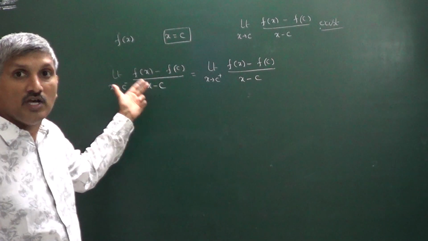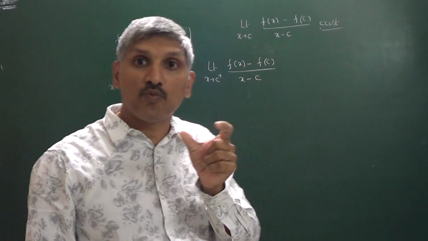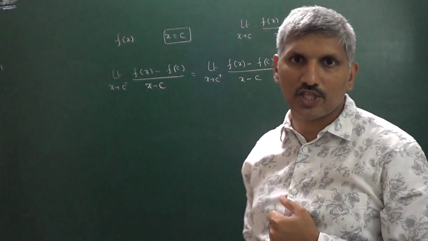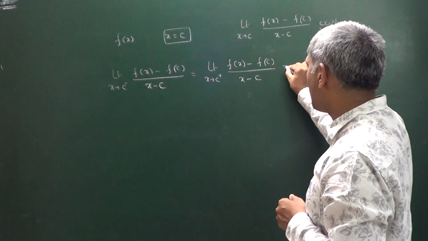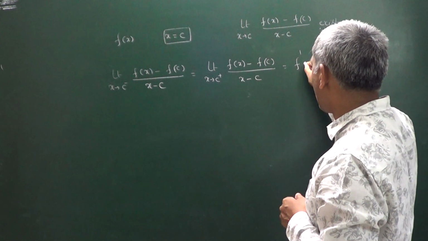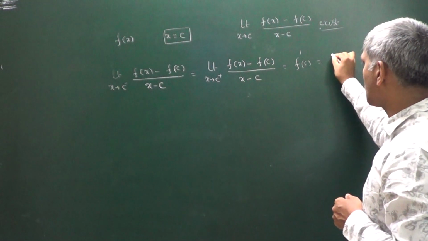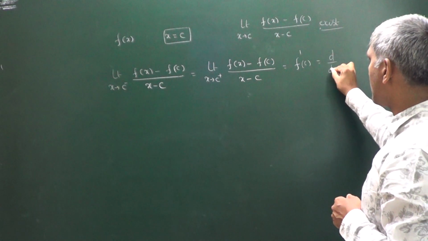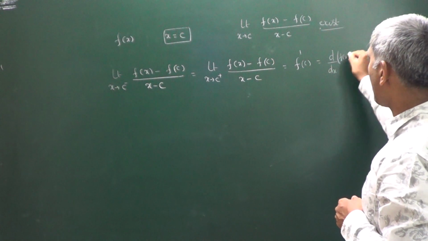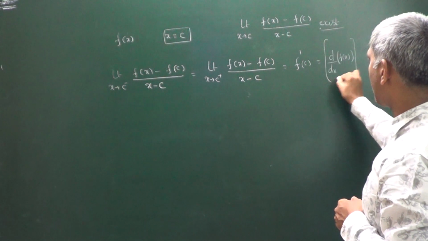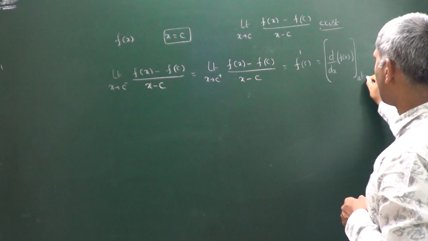When left hand limit and right hand limit are both equal, then we say that the function is differentiable at x is equals to c, and we will write this as f dash of c, that is nothing but d by dx of f of x, the derivative of f of x at x is equals to c.